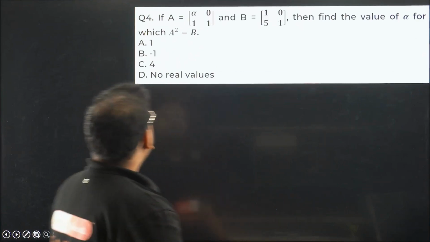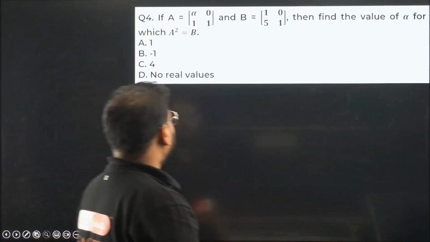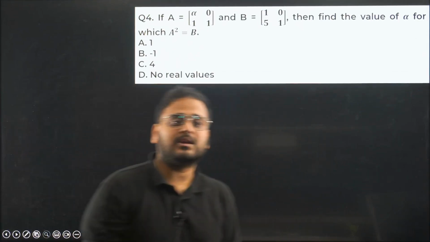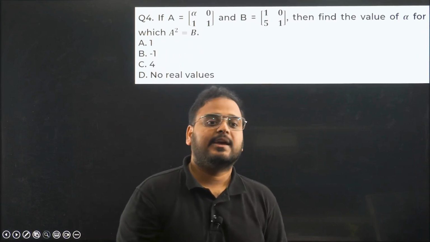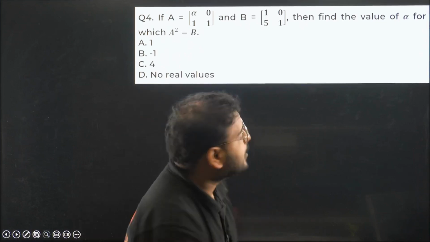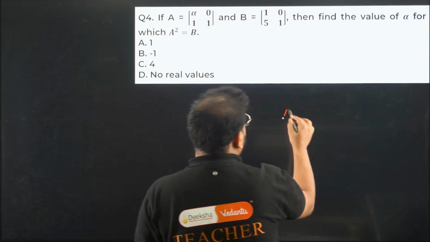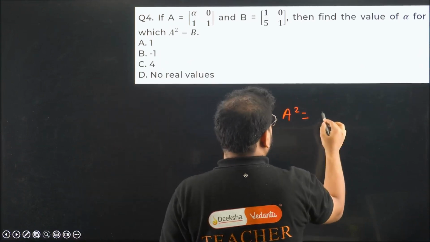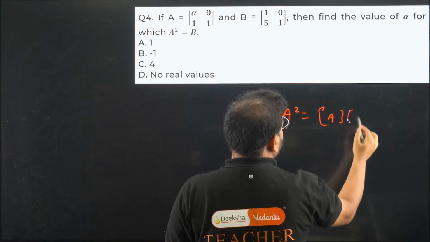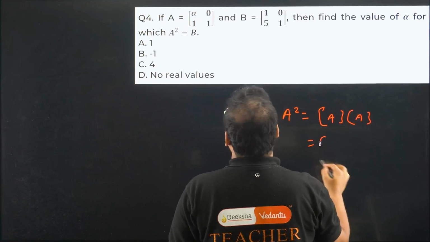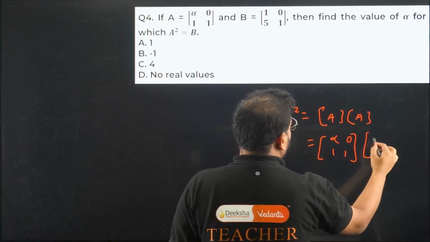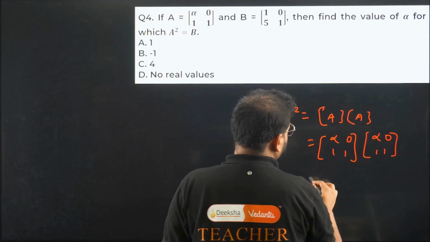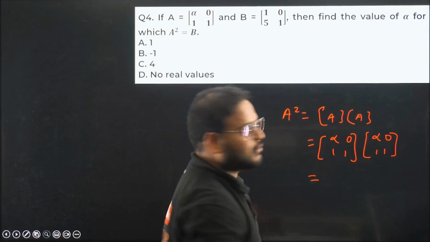Let's solve it. We have been given matrix A as alpha 0 1 1 and matrix B as 1 0 5 1. Find the value of alpha for which A square equals B. Let's multiply. First find A square. We have A into A as A square. Same thing we're going to do. We have over here alpha 0 1 1 times alpha 0 1 1. Multiply it.